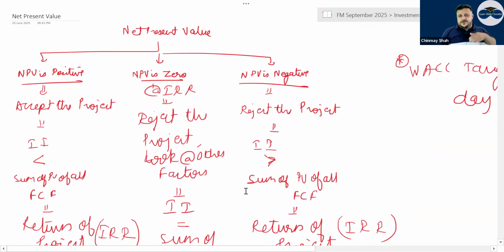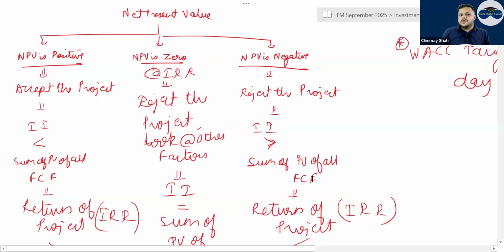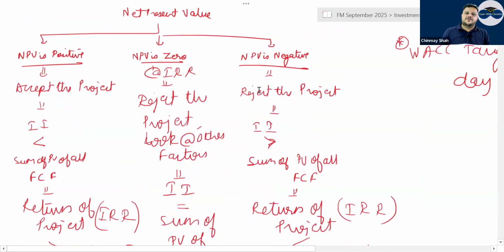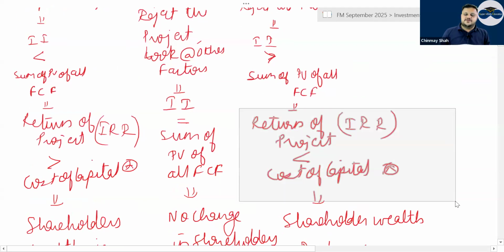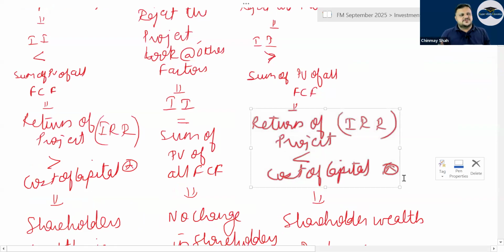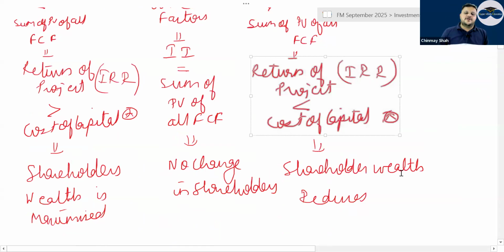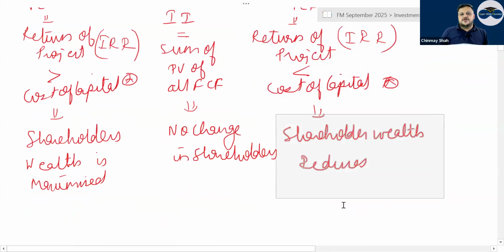But if your initial investment is higher, and the sum of present value of all future cash flows, which generally have to be cash inflows, is lower, initial investment generally being negative, then the NPV is negative and you will reject the project. The return of the project will be lower than the cost of capital. Cost of capital or discounting rate is at what rate you are getting the money, and IRR is at what rate you are earning. Your shareholders' wealth will reduce.